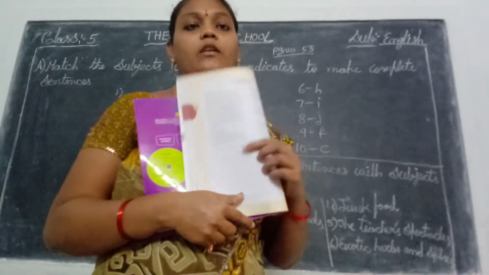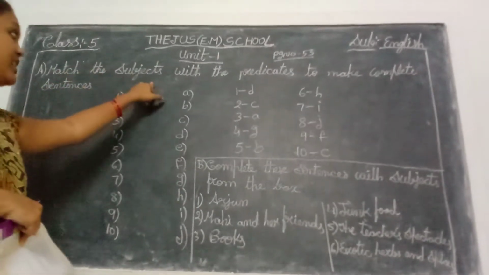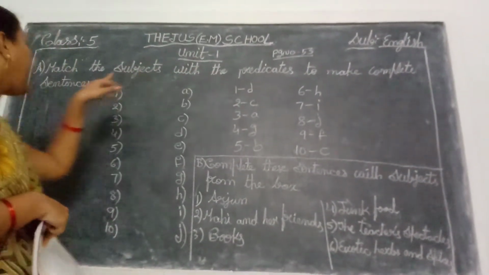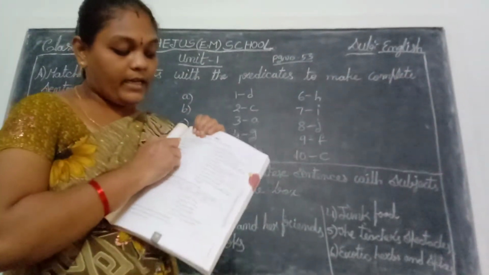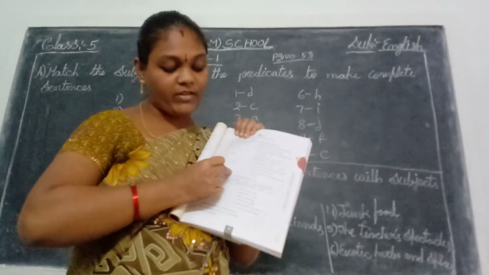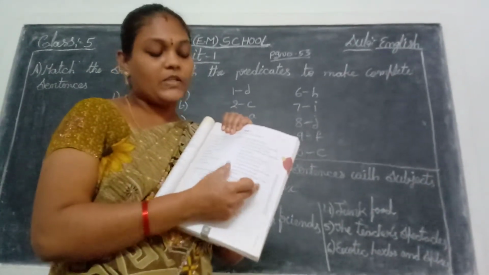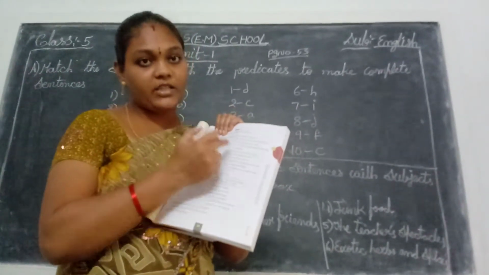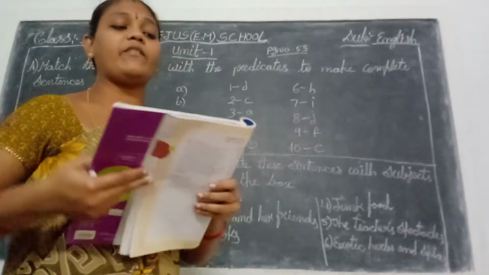Okay children? Now, in unit 1, A Roman is match the subjects with the predicates to make complete sentences. So, in A Roman, first 1, 2, 3 have the subjects. These all are subjects. These all are predicates. So, this subject is correct to match the predicate. Okay children? See, what is the first subject given here?